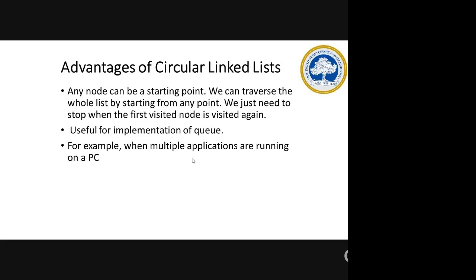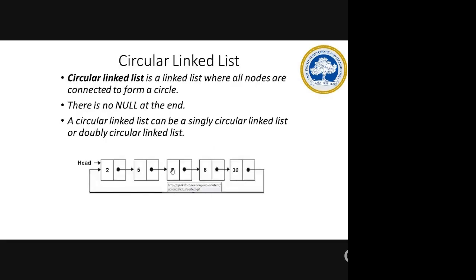Since the last node has a connection to the first node, you can start traversing the whole list from any point, because the last node also will not end. Even though in this diagram you have started from 7, you can reach 10, and once again from 2 to 5 you can stop. That is the advantage here.